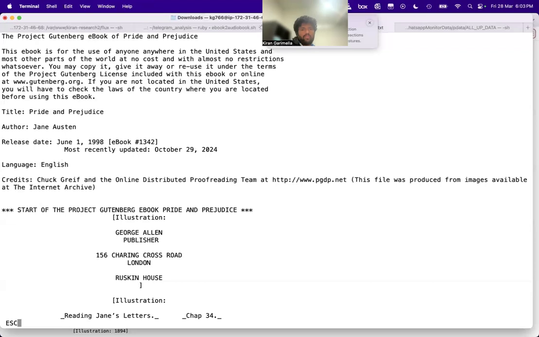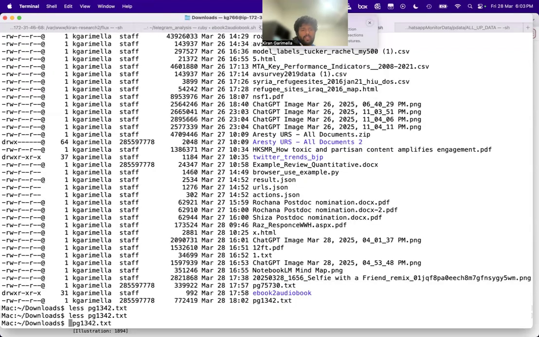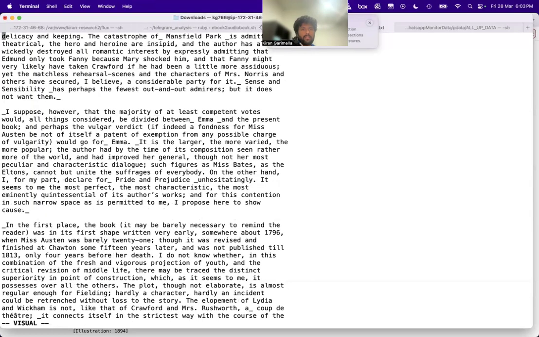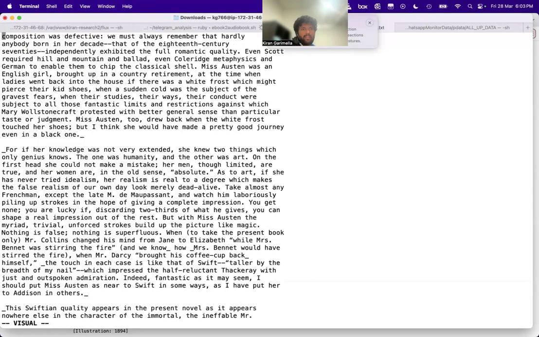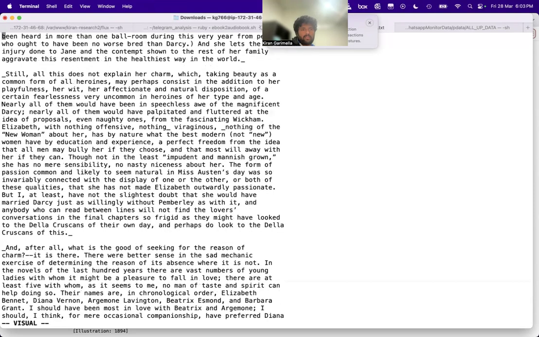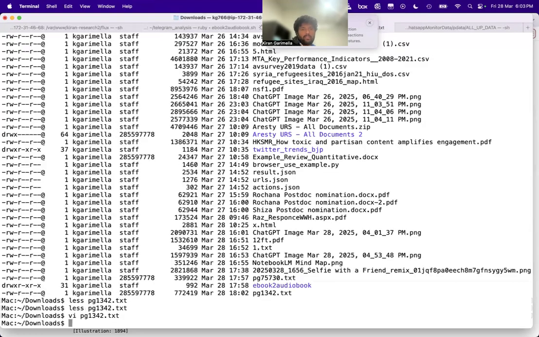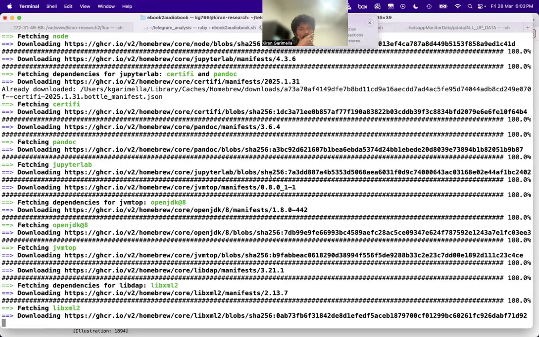So one thing I could do is just go here and remove all of this stuff. This is all the preface and all of that stuff. Wow, there's lots of preface. Anyway, I don't want all of these to be read, so I'll just remove that. Let's see if this even works.